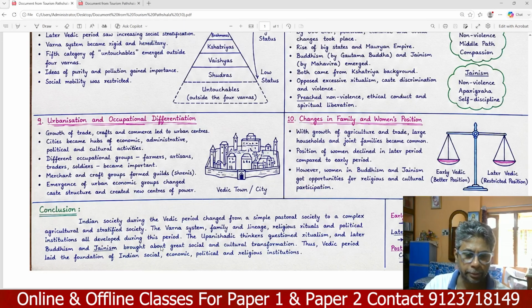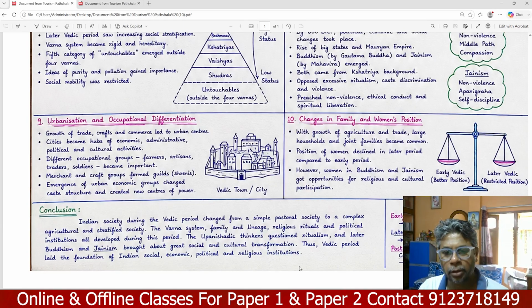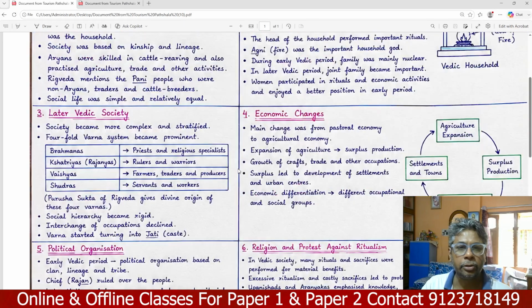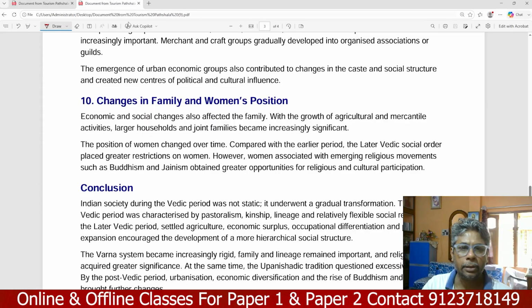The Upanishadic thinkers questioned ritualism. Later, Buddhism and Jainism brought about great social and cultural transformation. Thus, the Vedic period laid the foundation of Indian social, economic, political and religious institutions. So these are the important features and characteristics of Indian society.